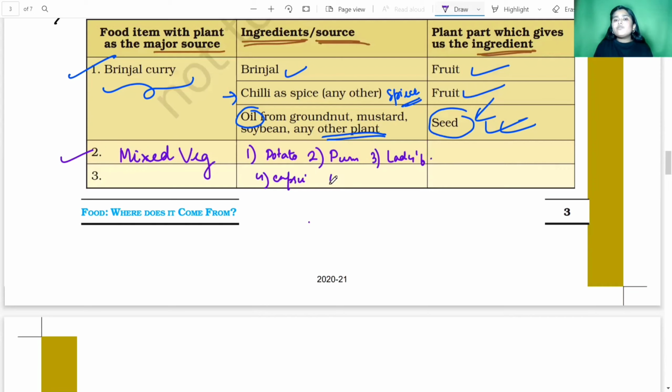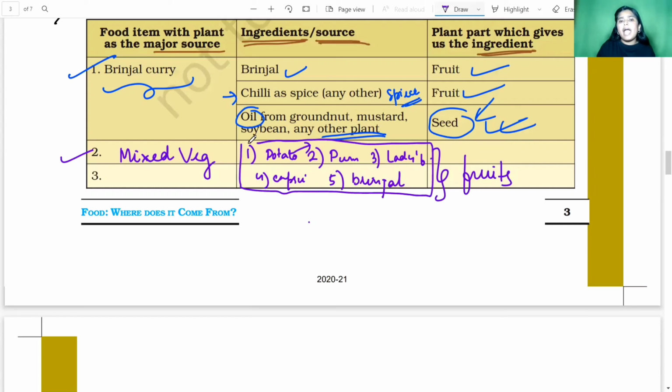The fifth vegetable would be brinjal. So I have added so many vegetables to make a mixed veg, and these are all the fruits of the plant, right? This was the first item I added.